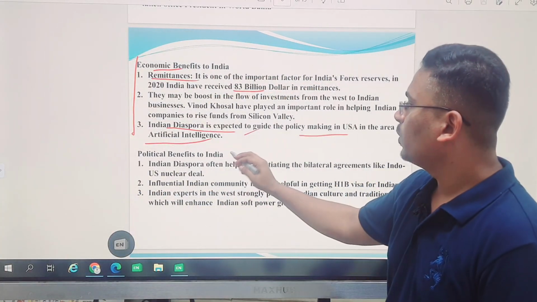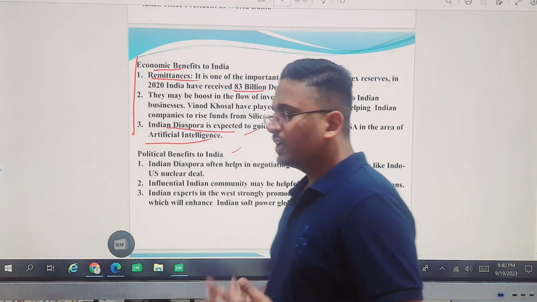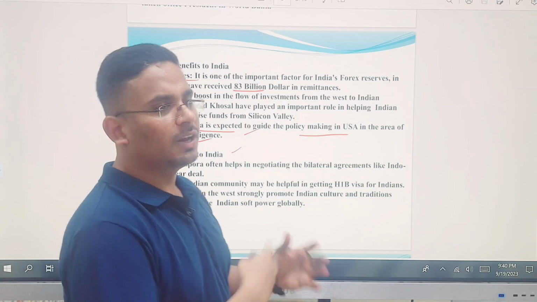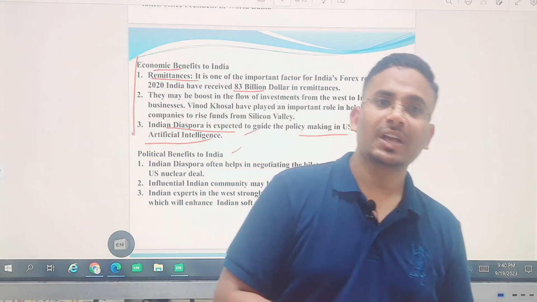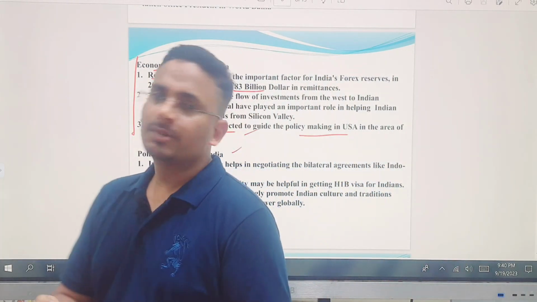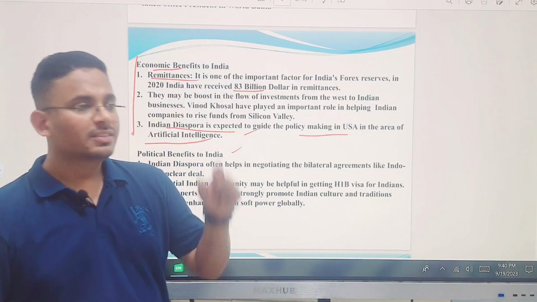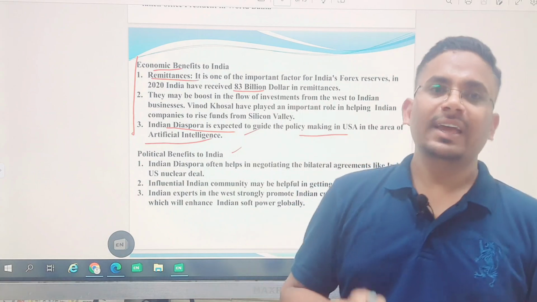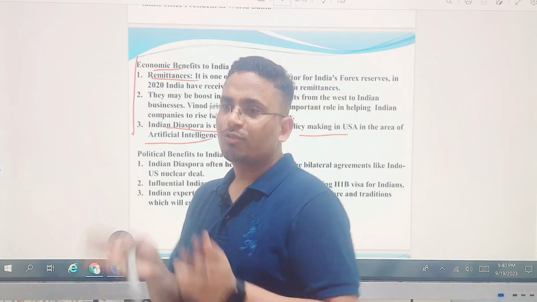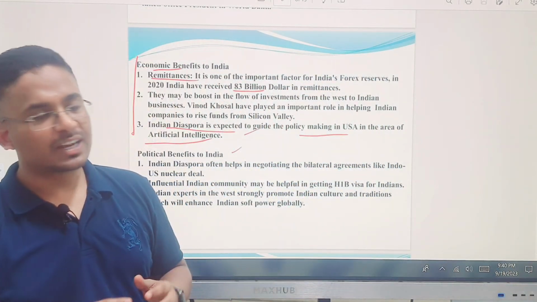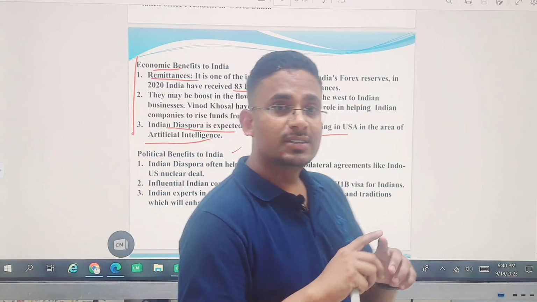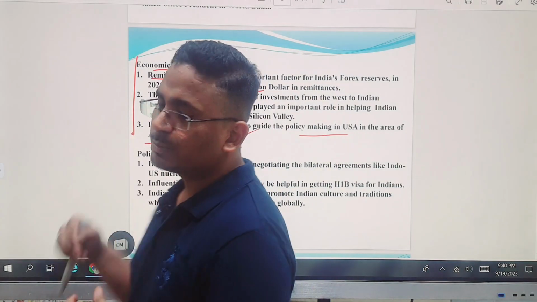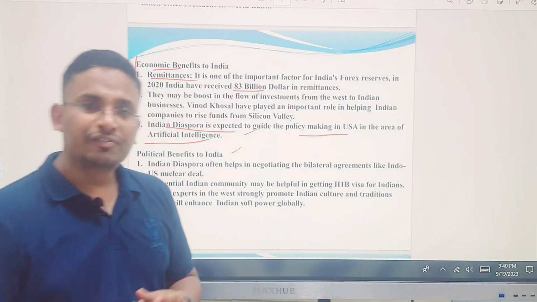The second one is the political benefit. What is the political benefit we are going to have? See, our country is involved in multiple agreements with other countries. When we are going to make some agreement with some other country, the diaspora living in that country becomes important, because not all agreements are signed on the tables or formally signed. Most of them are discussed informally, and while discussing informally, the diaspora will be a very important factor there.